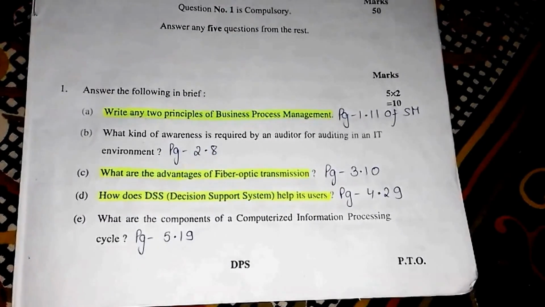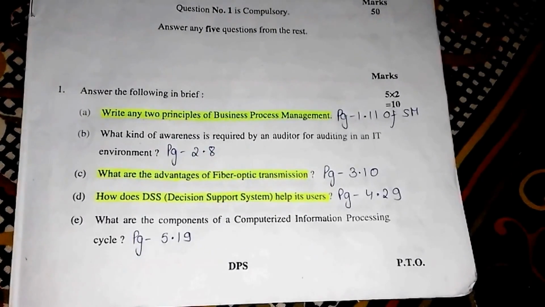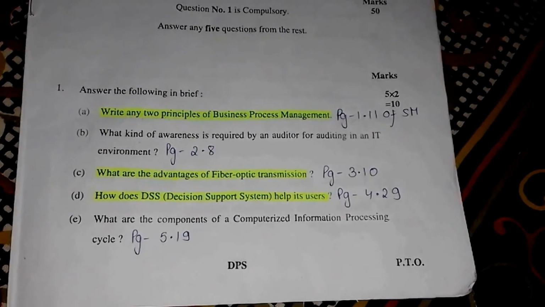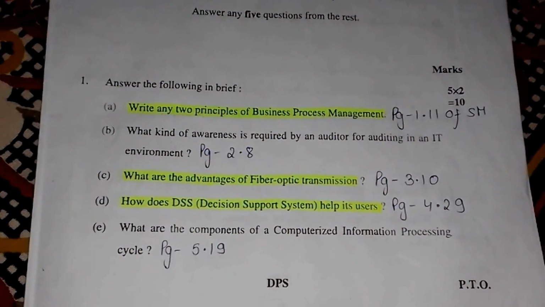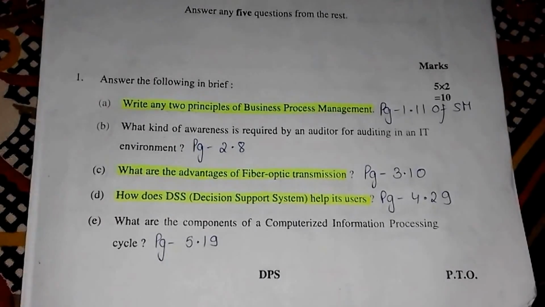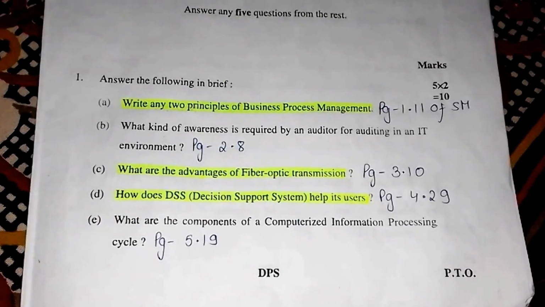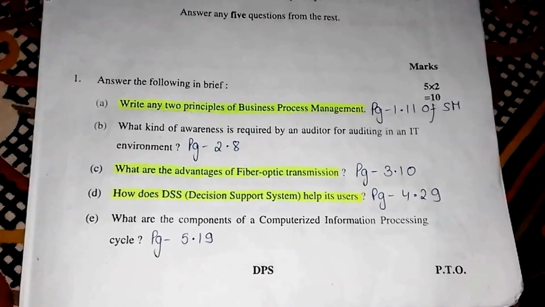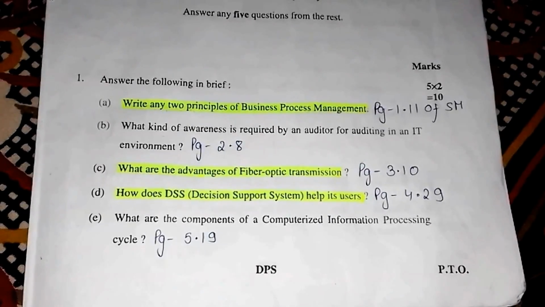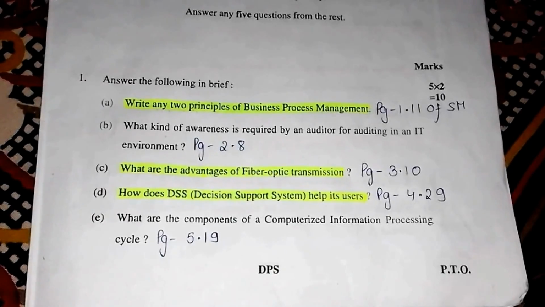Question 1 first part is write any two principles of BPM. Its answer can be found on page number 1.11. Part B is what kind of awareness is required by an auditor for auditing in an IT environment. Its answer can be found on page number 2.8. Third part is what are the advantages of fiber optic transmission. Its answer can be found on page number 3.10.